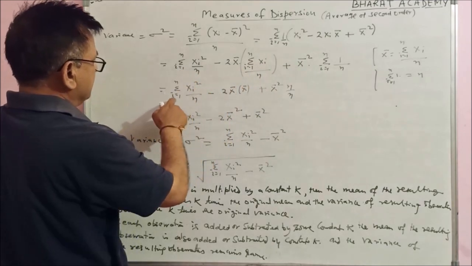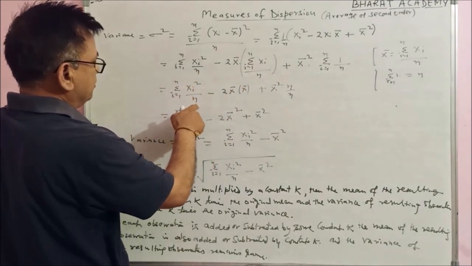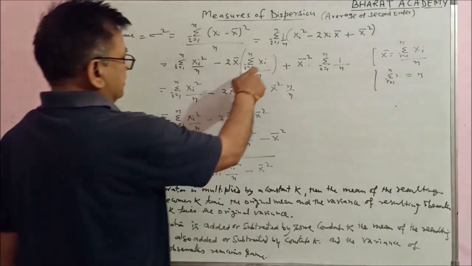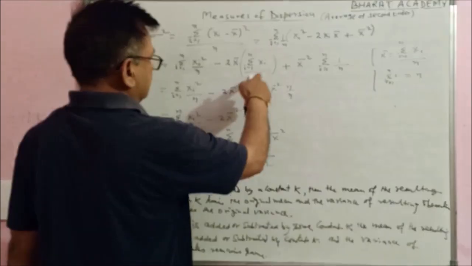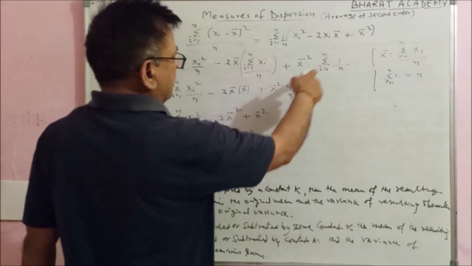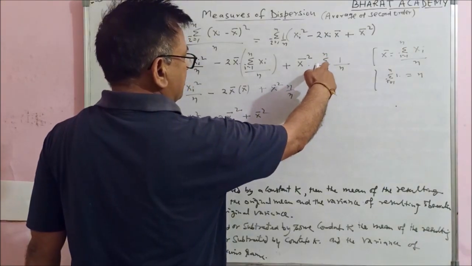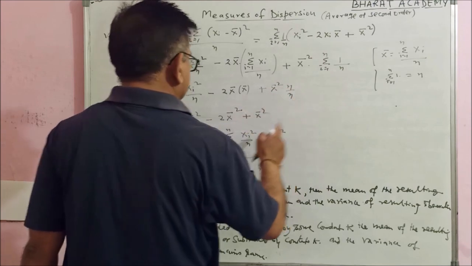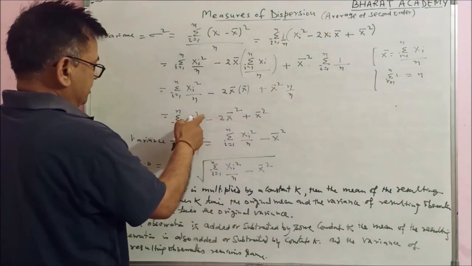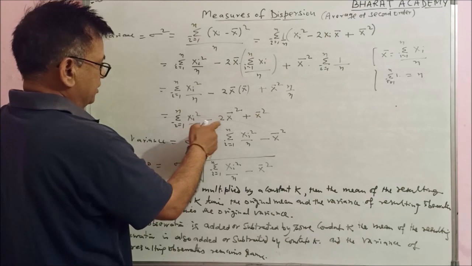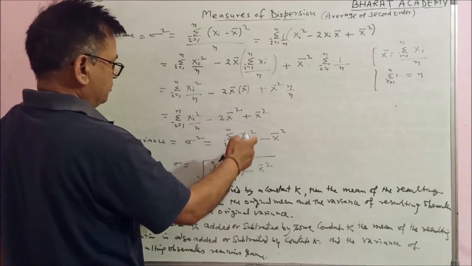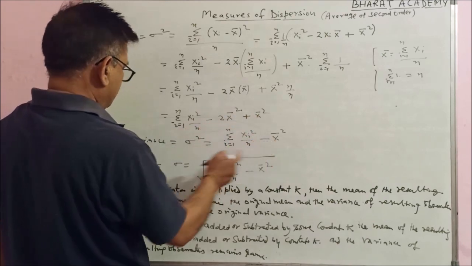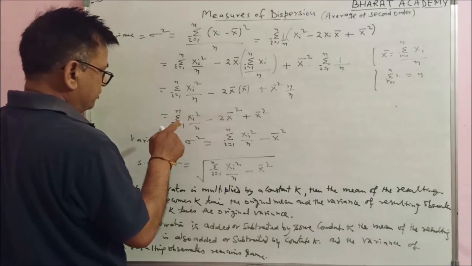This will be summation i varies from 1 to n, xi square upon n, minus 2x bar, this is again x bar times summation xi upon n. X bar, summation i varies from 1 to n of 1 means n, upon n, this is cancelled. So this is summation xi square upon n, minus 2x bar square, plus x bar square. So this will be minus x bar square. So overall, you can calculate variance from this formula.